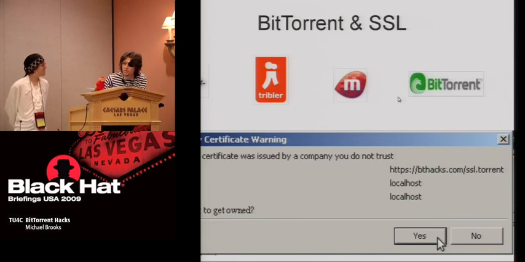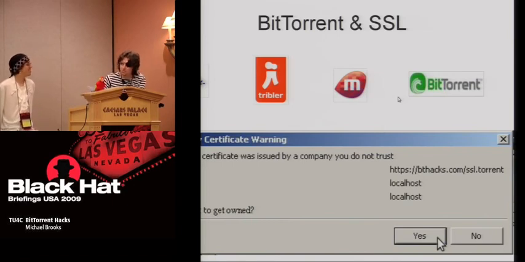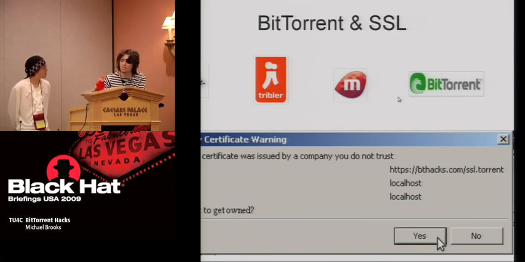Sorry about the layout, but what the dialog originally says is, would you like to trust this invalid certificate? And what Vuze is really saying in this case is, would you like to get owned? Unfortunately, I think the answer from most users would be yes. They really would not understand what all this nonsense about an invalid certificate would mean to them.